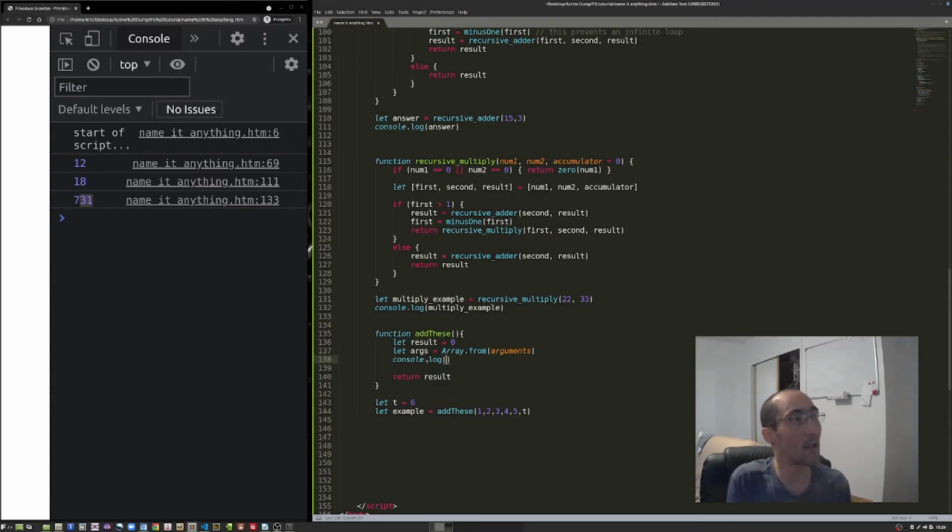So console log args. And what we should see is when I call let example equal add these, it'll have to call this function, which is here. It's going to use all of these arguments, bundle them into this keyword, and then it's going to create an array from that bundle. And now I'm going to console log just this array that I've made. This is a variable. You can call it anything you want, but I'm just calling it args because I'm trying to code and write at the same time, so I need to